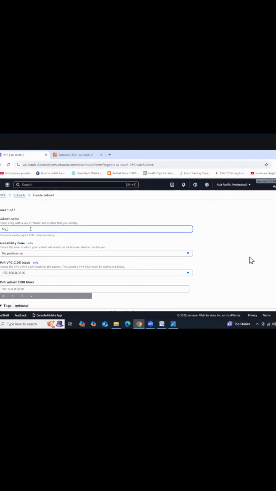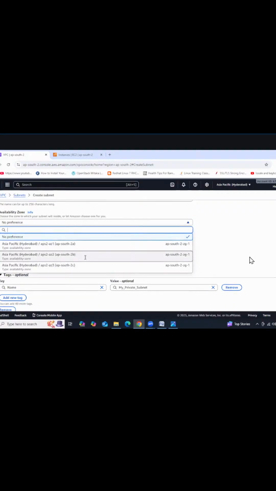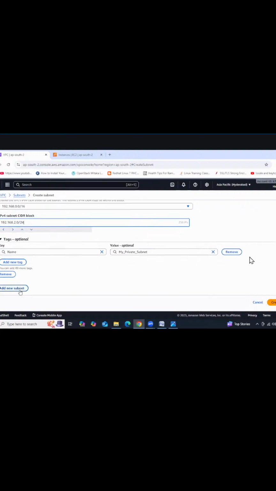my private subnet, right? If you want, you can select the availability zone. I'm selecting 2B. Then 192.168.2.0/24. If you have 1, 2, you can easily understand which network we are in. So that's why I have given the first network as 1, the second network as 2. Right. So if you want, you can create one more subnet also.